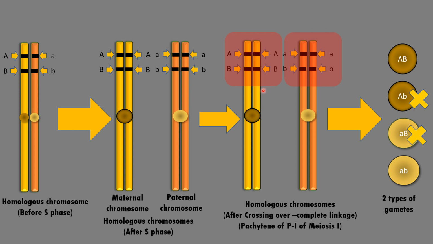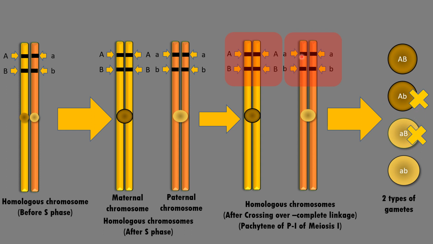Now in the second case, the picture which I am showing here and the previous one is the same, but here we want to understand that as the genes are linked, the exchange is not possible. Therefore, this results in formation of only the first and last, that is parental type of gametes, and the middle two gametes are not at all produced.